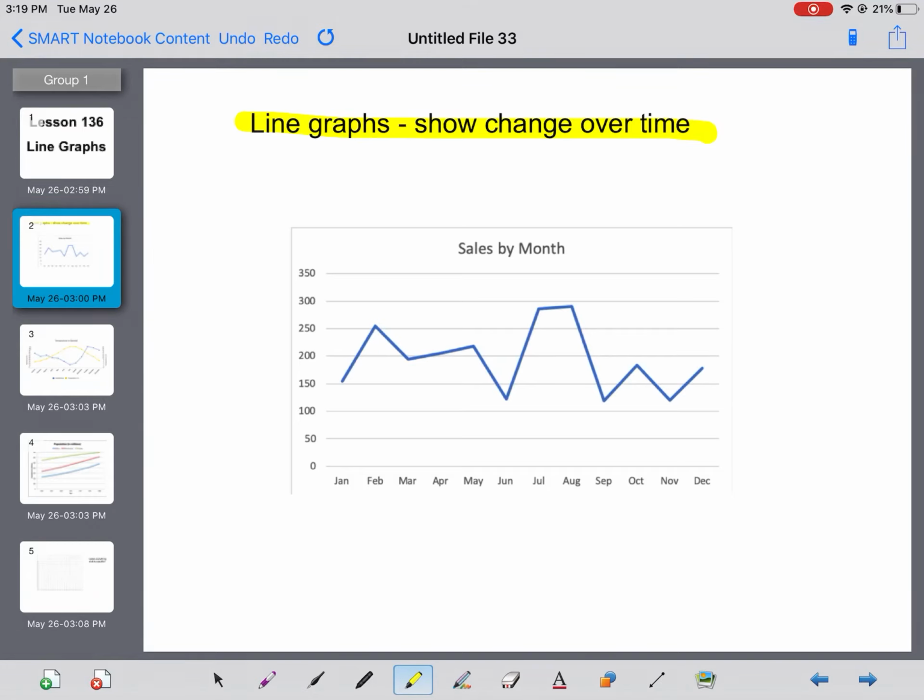Here's an example of sales by month. You will notice that down on the horizontal axis, there are the different months, and then the line shows the differences in sales amounts over that time period. So in January, starting low, then there's a spike in February, goes down, etc. You can see the change over time in sales numbers.